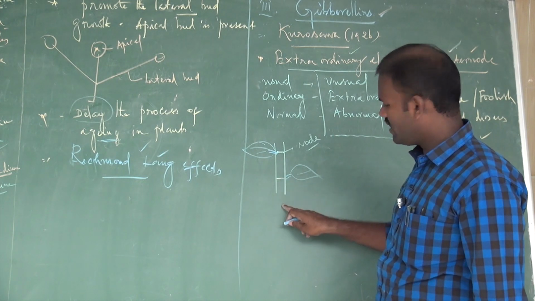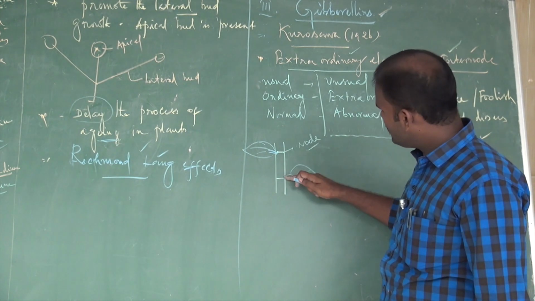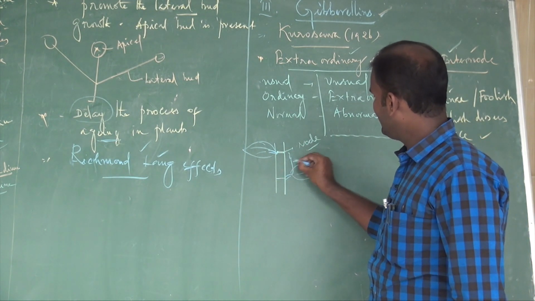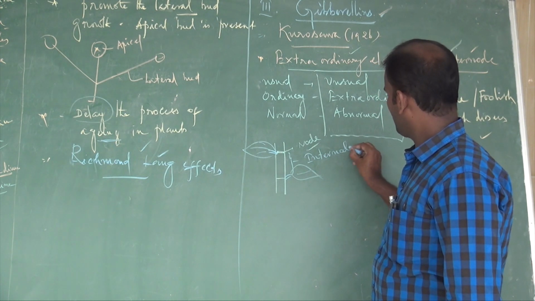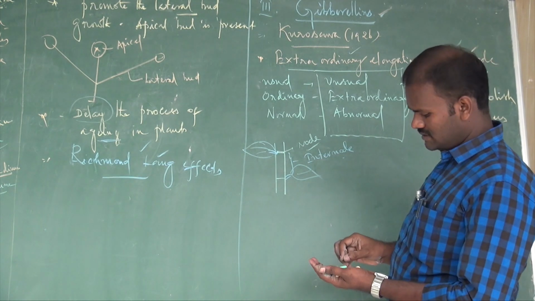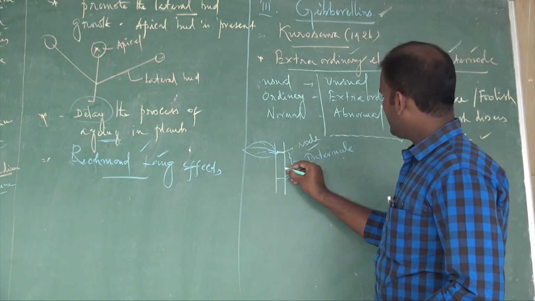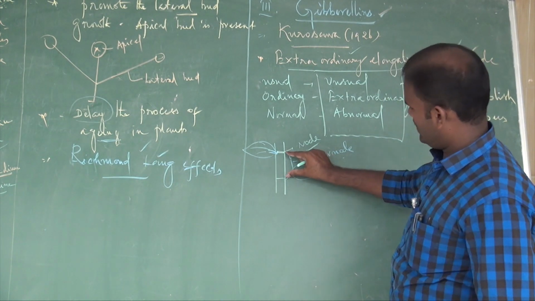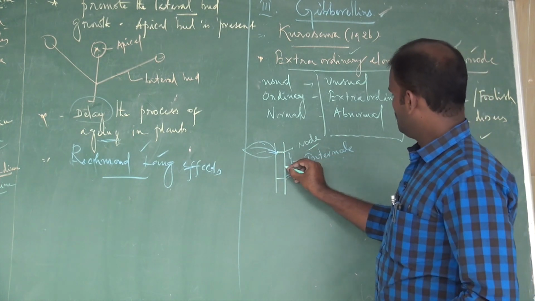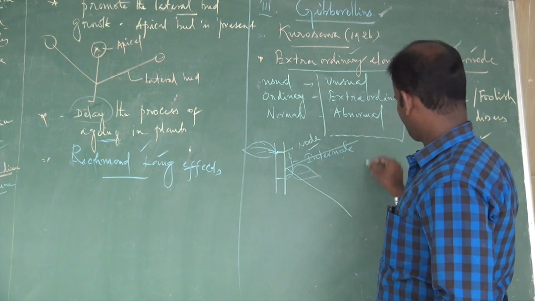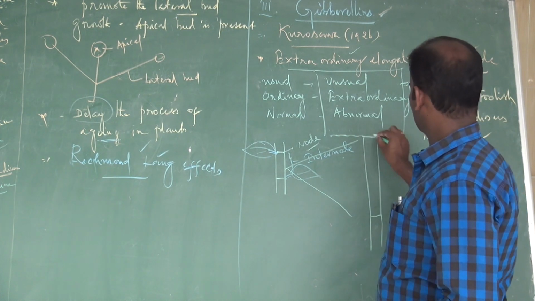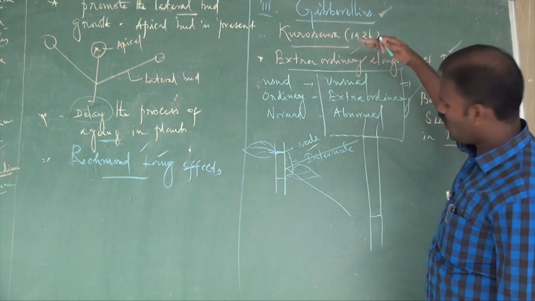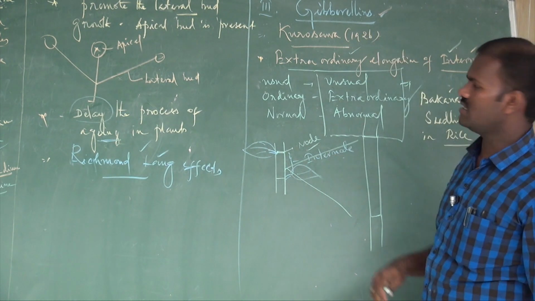Here is one node, another node, another node. Between two nodes is called the internode. These gibberellic acids cause internodal elongation. Due to gibberellic acid, the length of the internode increases, and as a result the plant grows much taller than other plants.